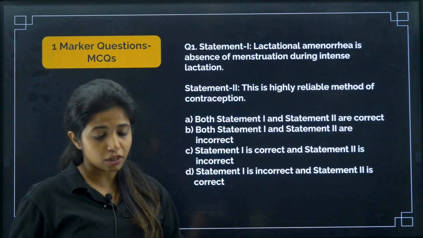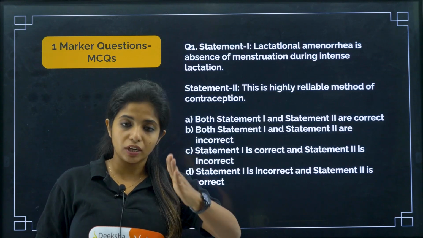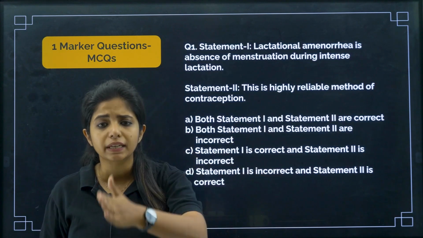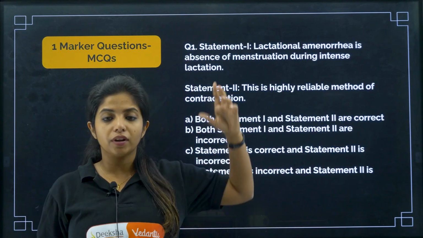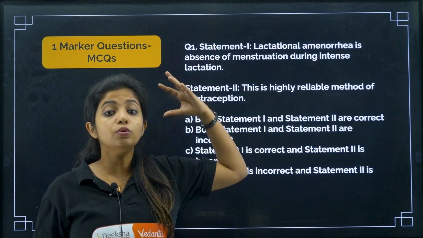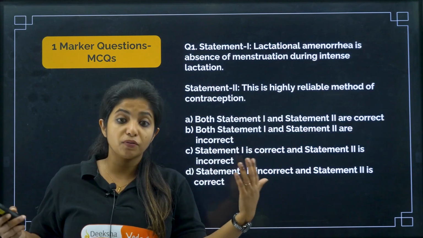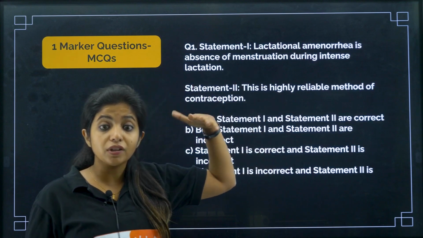Section A consists of 1 mark questions, my dear children. As I said, in biology you cannot expect straight questions. For example, questions would not be repeated as such; the concept will be repeated. Take lactational amenorrhea, the first question that I am going to show you. I have taught you about this, but now you have to use your brain and think about what type of questions would be coming. Lactational amenorrhea is something that we have completed, but they have reframed the question.